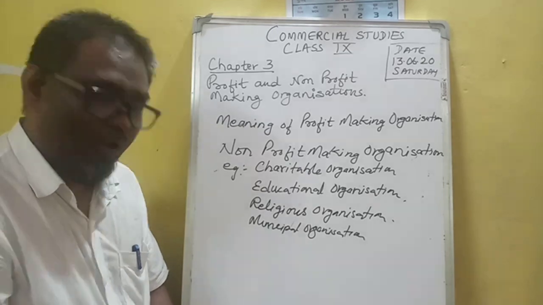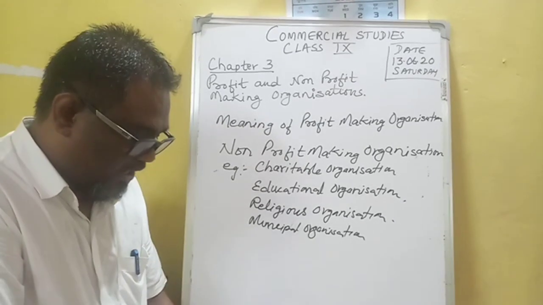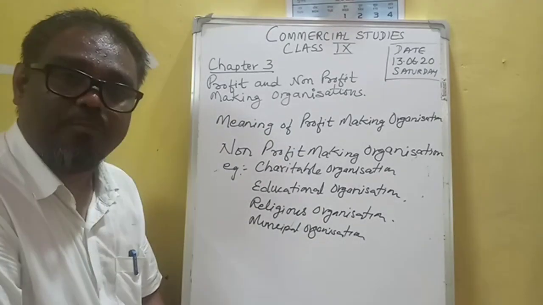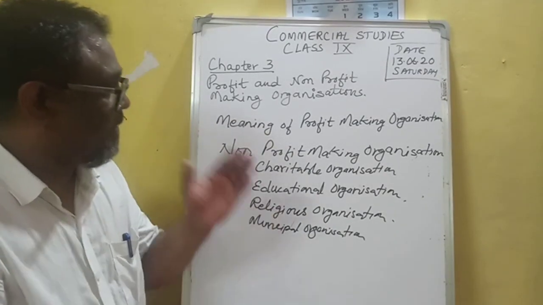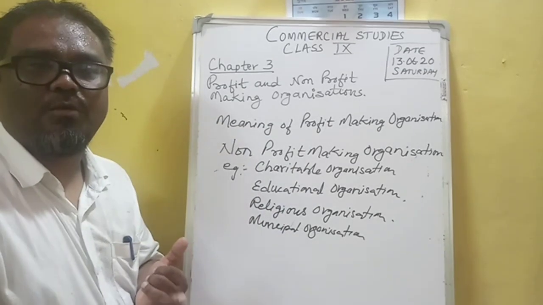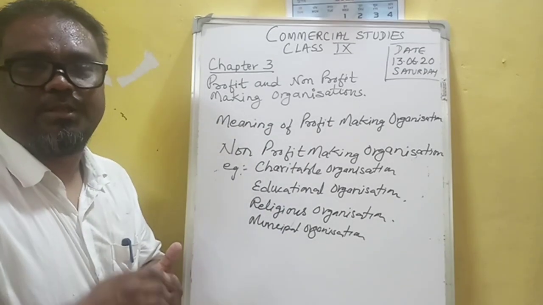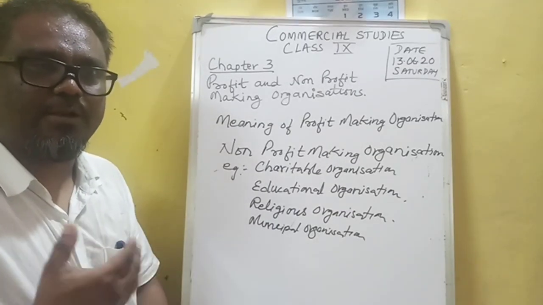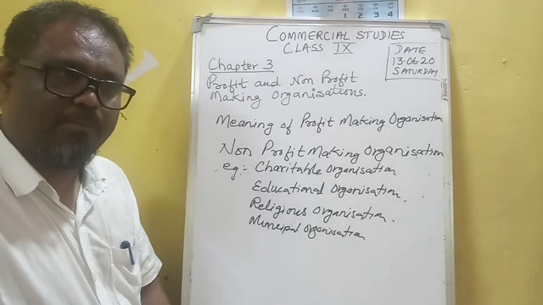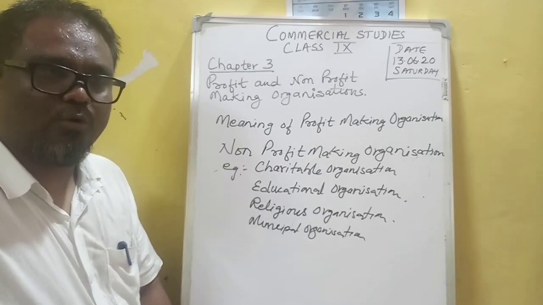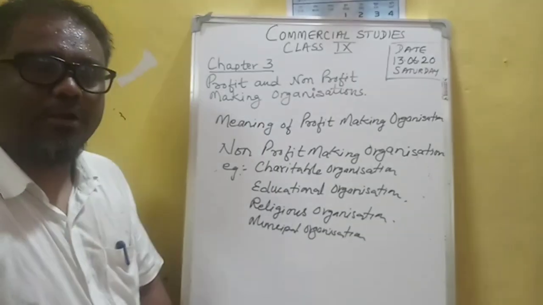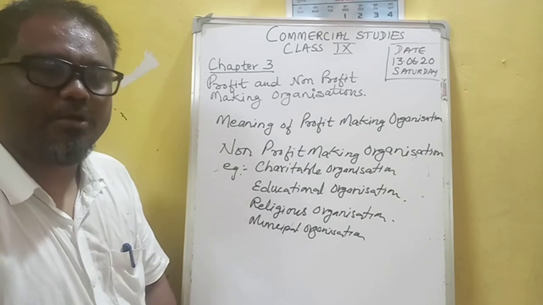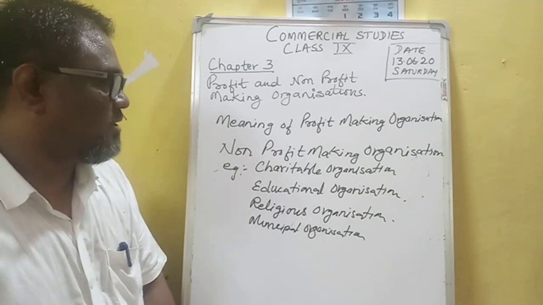So now we have to go to charitable organizations. What is a charitable organization? What do we mean by societies, what is a trust, and what are non-profit companies? First, the meaning of a profit-making organization: their main motive is to earn profit. For example, a businessman, a grocery shop, a sugar mill, a flour mill, a vehicle repairing workshop.